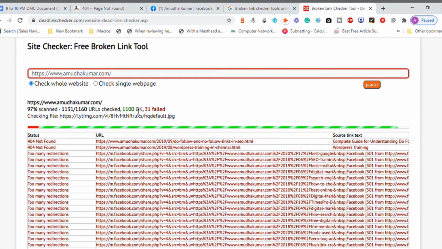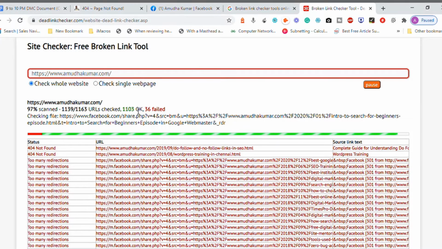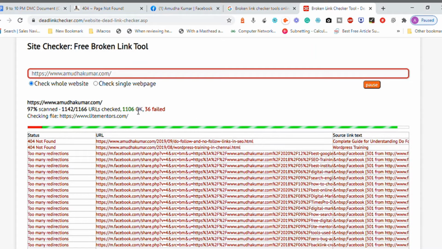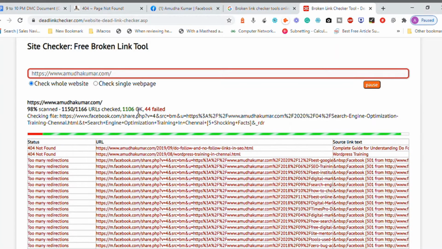It is redirecting to another page and to another page and to another page. Multiple redirection is also not a good practice. Out of the 97 percent scanned report, 1166 URLs, 51 URLs have failed as per this tool.